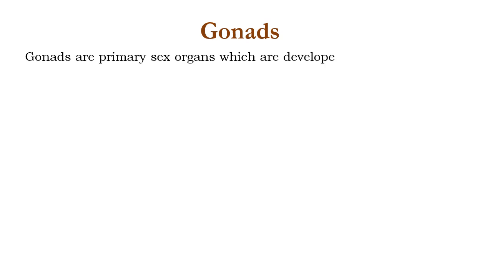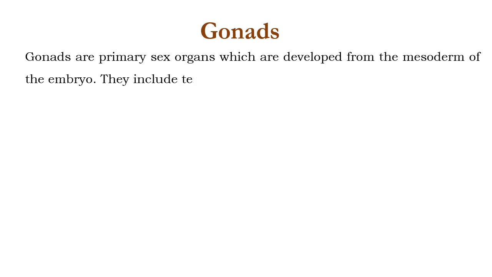Gonads. Gonads are primary sex organs which are developed from the mesoderm of the embryo. They include testes and ovaries. Testes are male gonads and ovaries are female gonads.